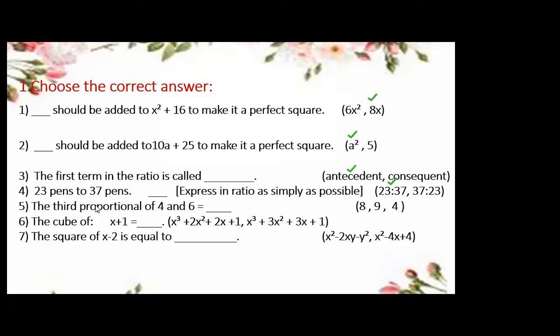So here the answer given by Sanya. Let's check it out. How can we solve it? 4 is to 6, so we get 4 is to 6 is to 6 is to x. 6 times 6 is 36, and when we divide it by 4 we get 9. Perfect. So this one is the correct answer. The correct answer is given by Sanya. Now the next one, the cube of x plus 1. The cube of x plus 1 is what? Halima, first one or second one?